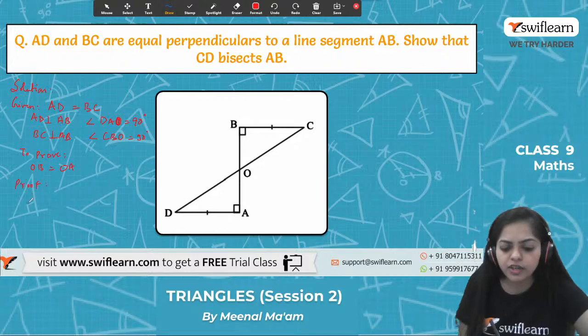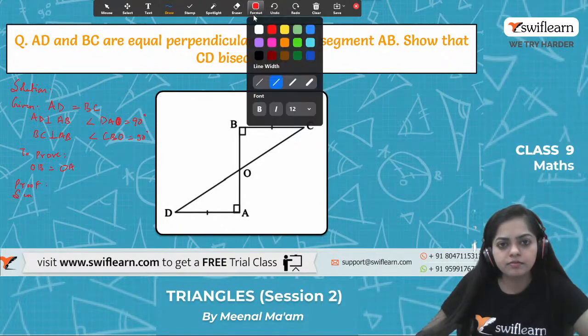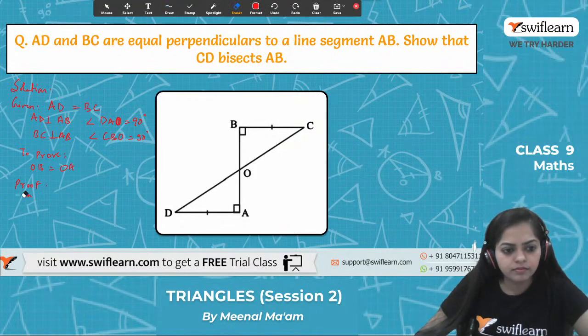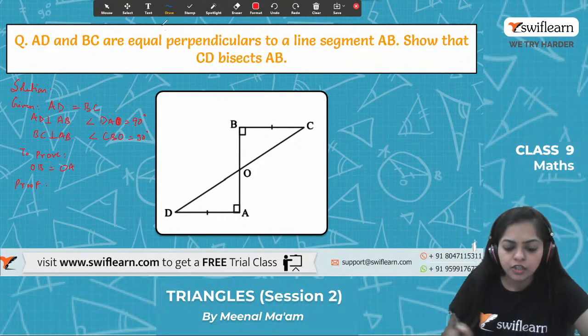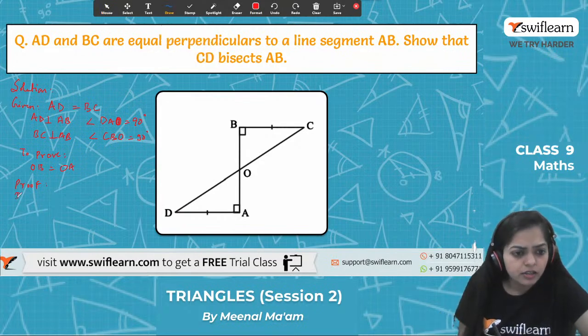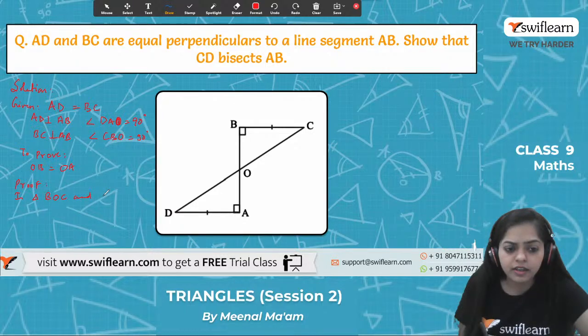So what do we have to consider? We have to consider these two triangles. So in triangle BOC and triangle AOD, we are considering these two triangles.